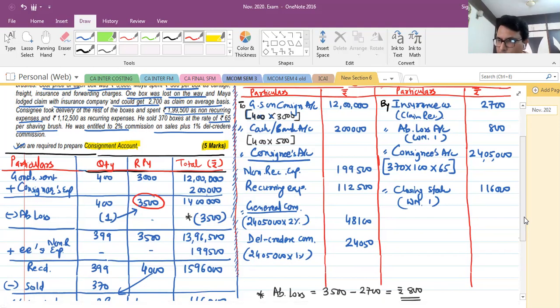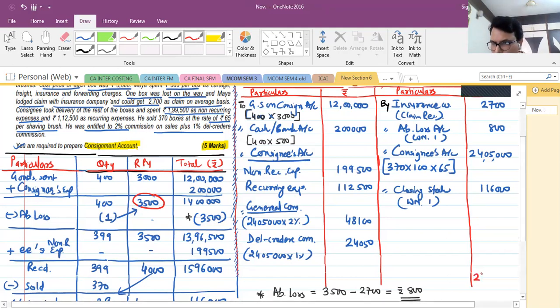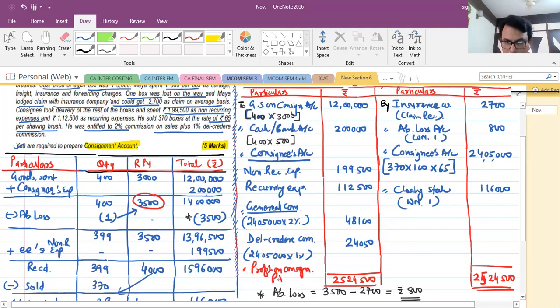So 2,700 plus 800, 24,05,000 plus 1,16,000. Right. Total will be 25,24,500. So we'll put here 25,24,500. Now the remaining difference will be profit on consignment, and that is going to be transferred to P&L account.